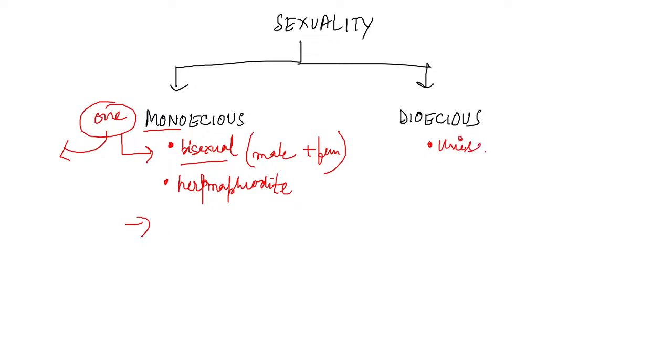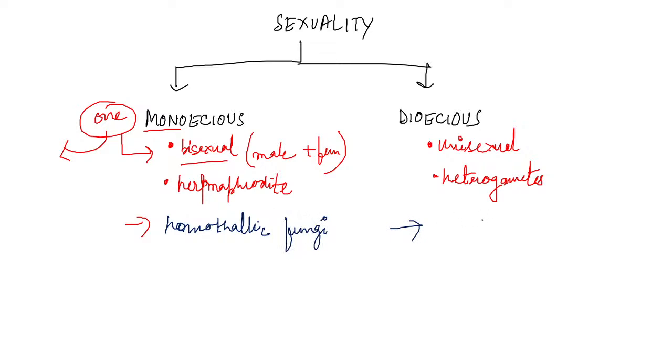And dioecious are totally the opposite. Unisexual, heterogametes. The main example which is important to remember is homothallic fungi for monoecious.